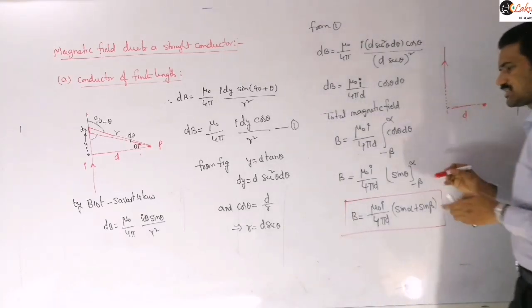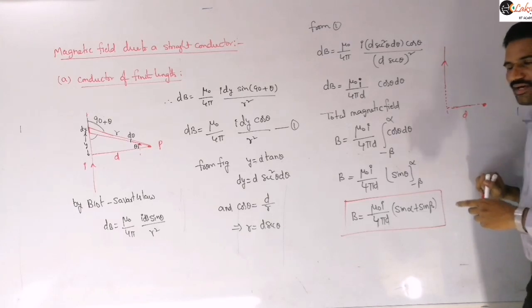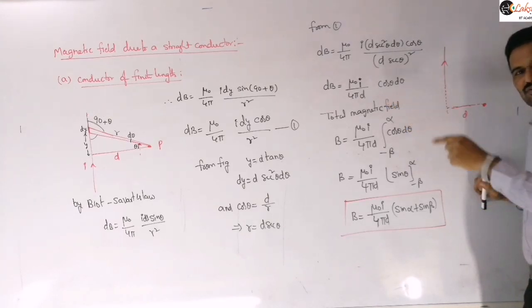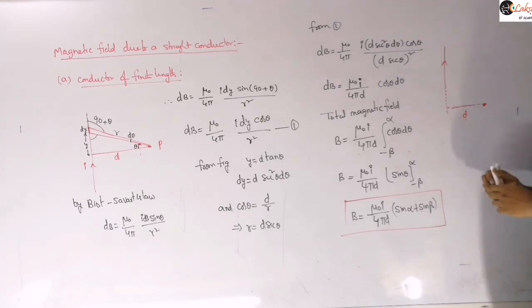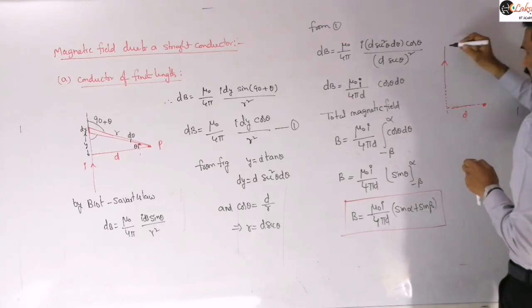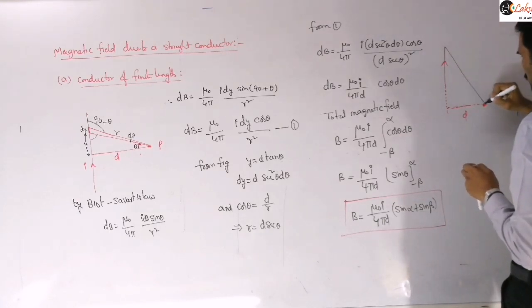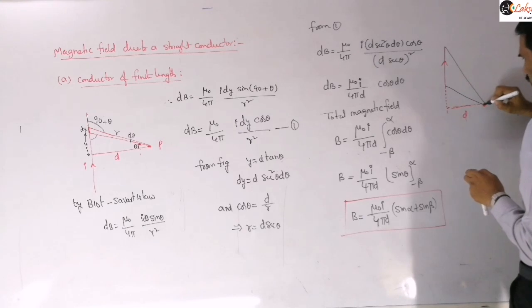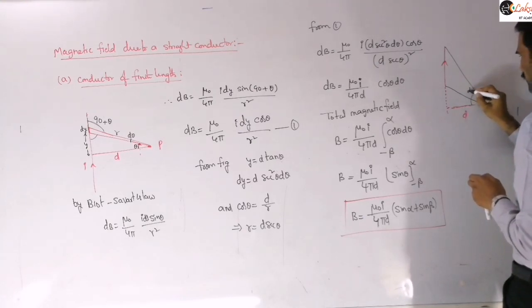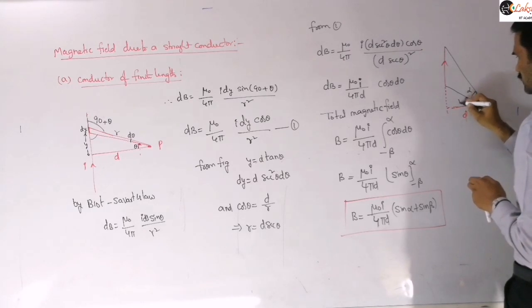And then alpha and beta are the angles made by the lines joined from the ends of the wire with the normal. So this is one angle here and this is another angle here, right? Suppose this angle is alpha and this angle is beta.